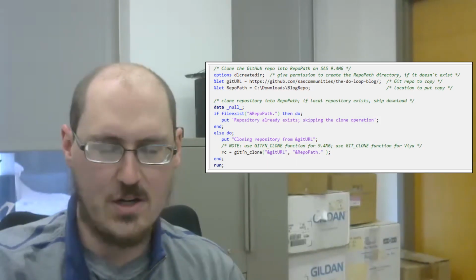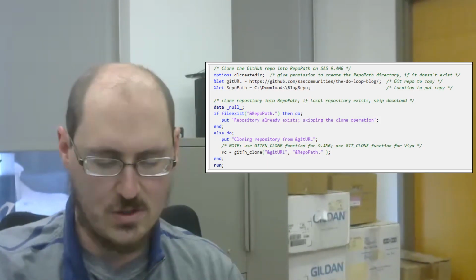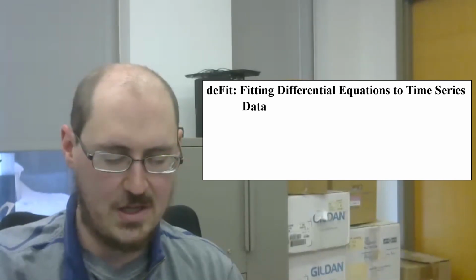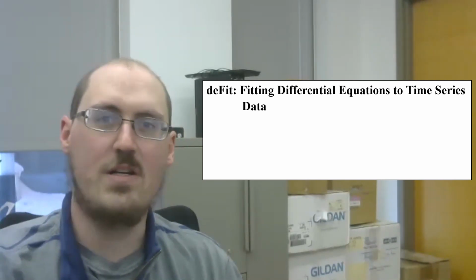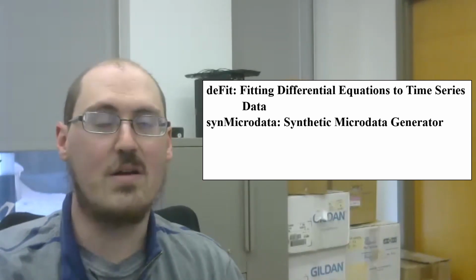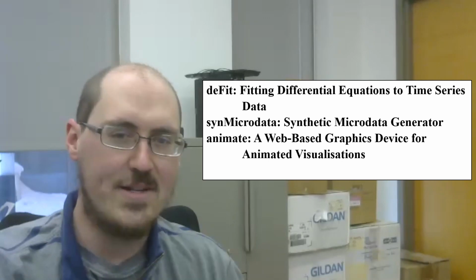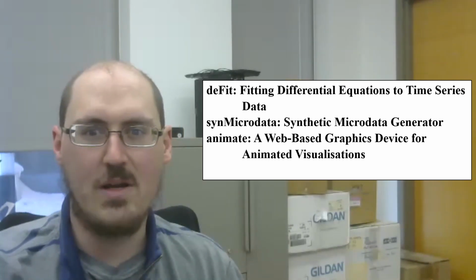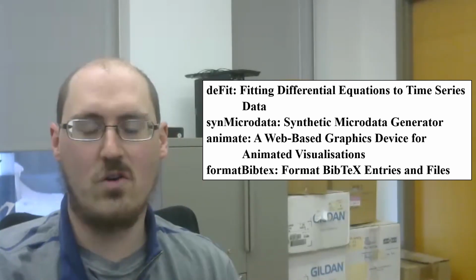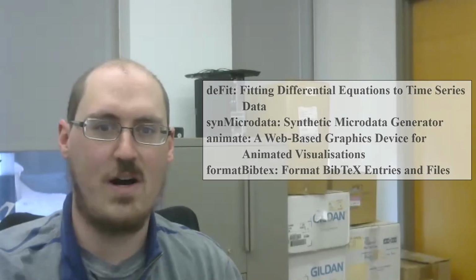All right, then, Rick Wicklin of The DO Loop explains how to use Git to share SAS programs, specifically libraries of SAS IML functions. 4 new R packages in CRAN that I think might be useful. deFit, fitting differential equations to time series data. synMicrodata, a synthetic microdata generator. Animate, a web-based graphics design for animated visualizations. And formatBibtex, format BibTeX entries and files.